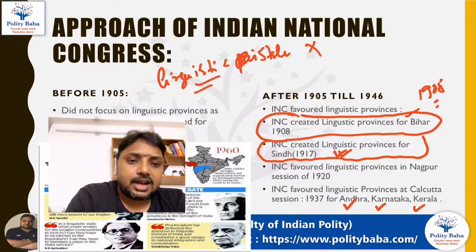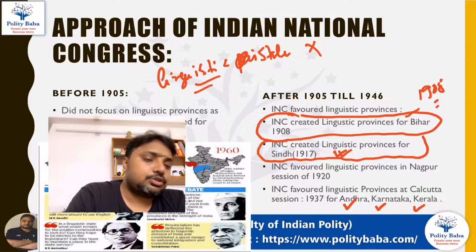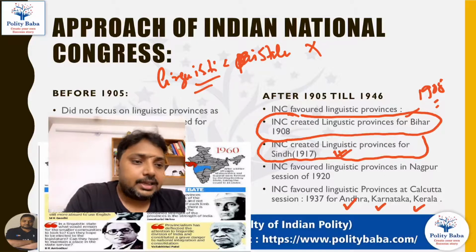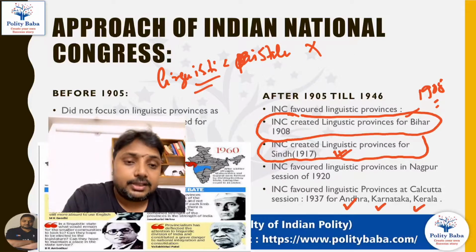One state is Andhra, the second is Karnataka, and the third is Kerala, all on the basis of the language. So Andhra should be separated from the state of Madras and made a separate Telugu state. This was the demand of the Congress in 1937.